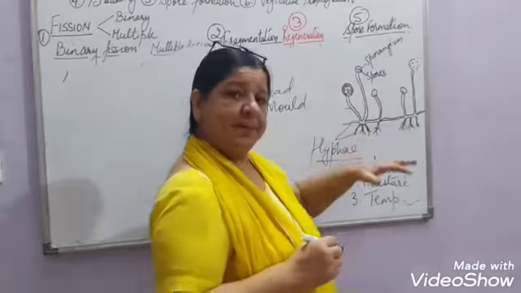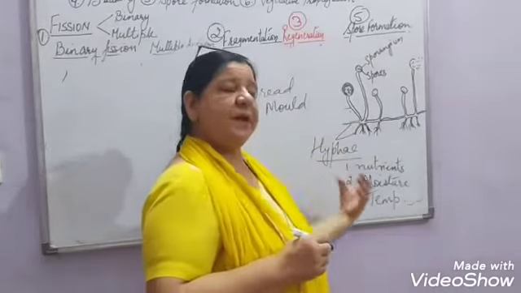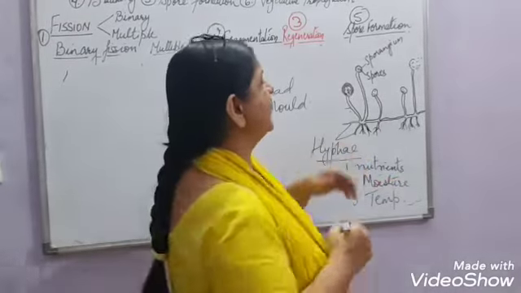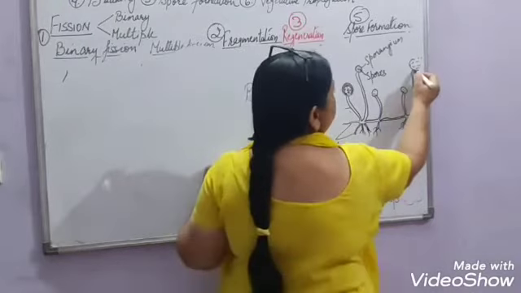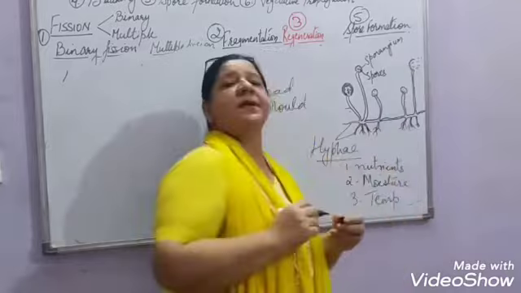And when the favorable conditions return, when they have moisture available, the appropriate temperature available, and the nutrients are available to it, then the cyst wall breaks open and all the spores are released.